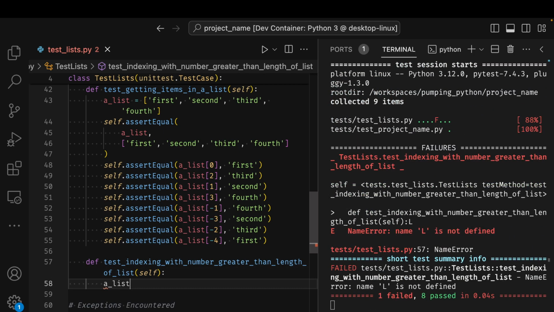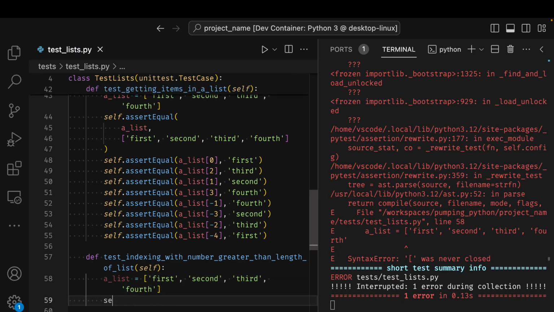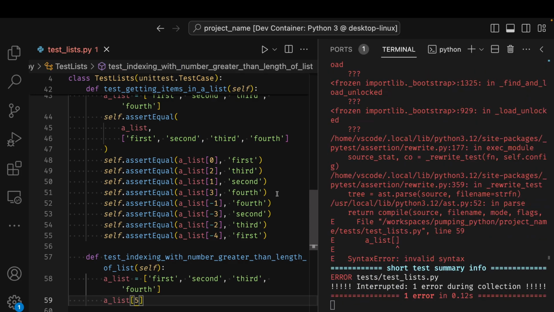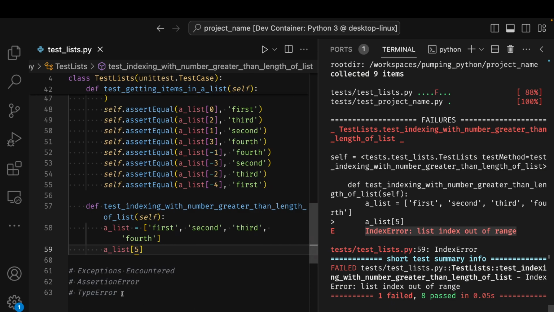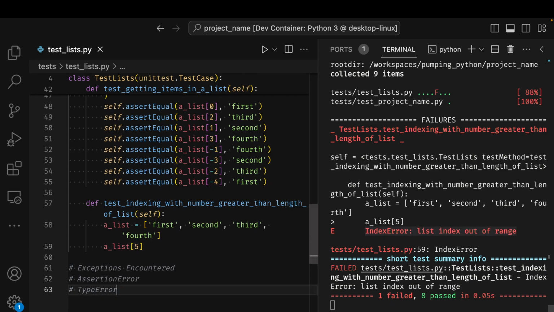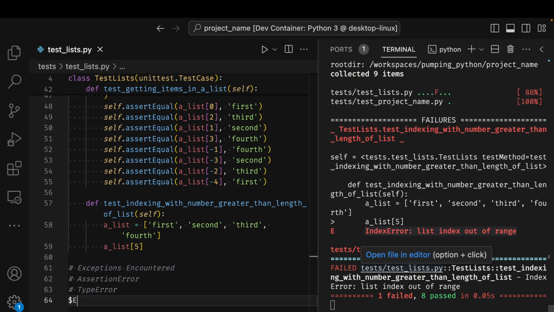We create a list, let's say the same thing, then before first, second, third, and then I try to index with a number that's bigger than it. So I say 5, that's bigger than the length of numbers. I get an index error, it says list index out of range. I'm going to add that to the list of errors encountered.